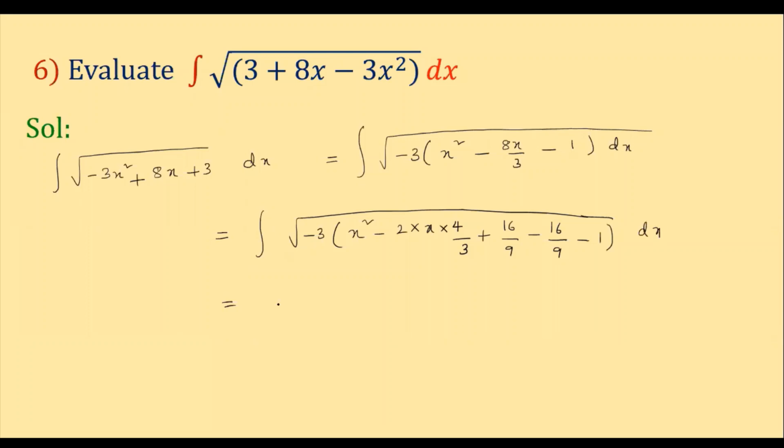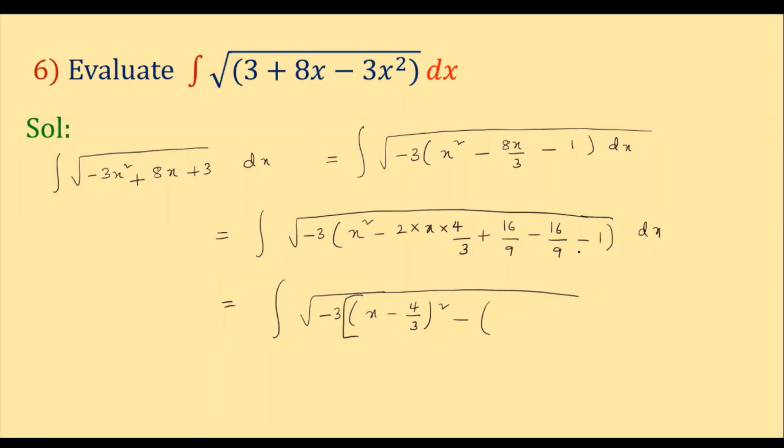Which is equal to integral of under root minus 3 into, up to the third term we have a minus b whole square form. That is x minus 4 by 3 whole square minus, what is this term? Minus 16 by 9 minus 1. How much we get?